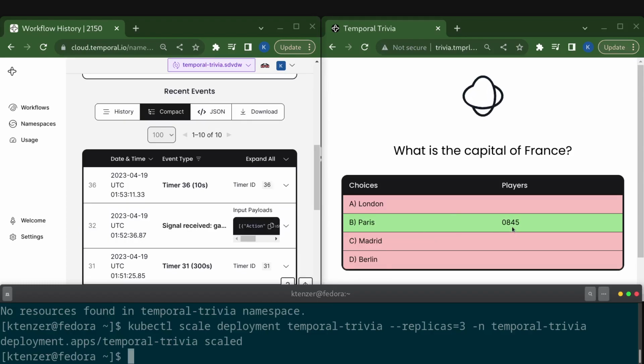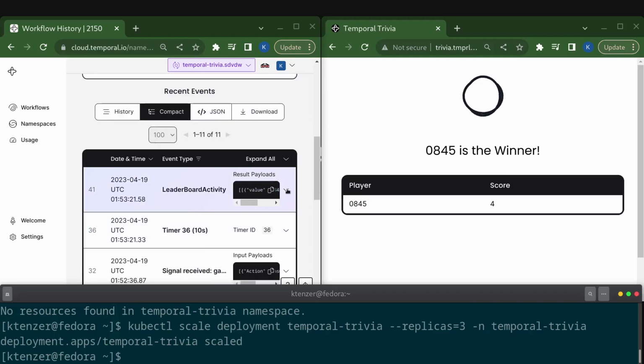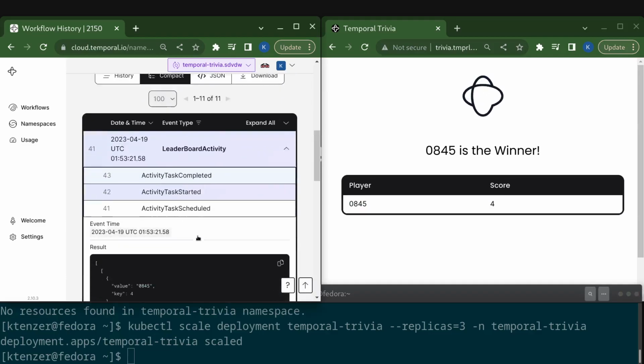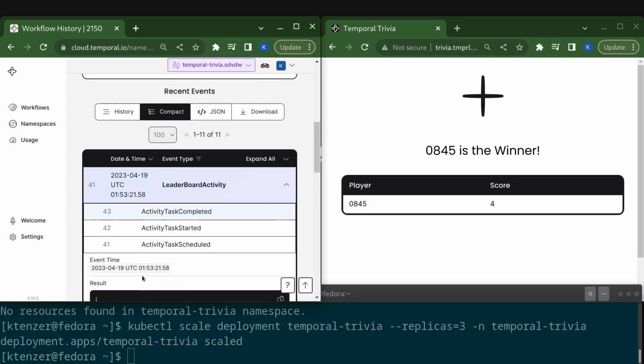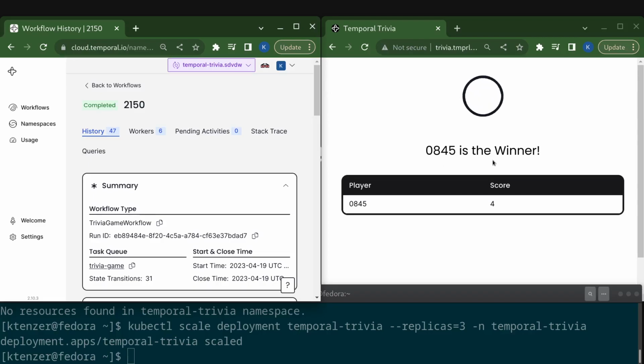And so you can see here, Paris, correct answer, and it updated here. We're now at the timer for displaying this result, which is 10 seconds. Then you can see it updated to complete the game, which is the last thing we do: calculate the leader. In this case, there's only one player, me, so that's easy to do, but nevertheless, that's an activity. You can see the workflow completed, and we have a winner, and everything worked magically, right? And that's what Temporal does.